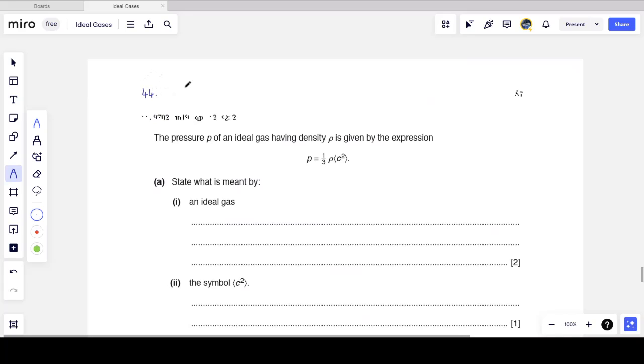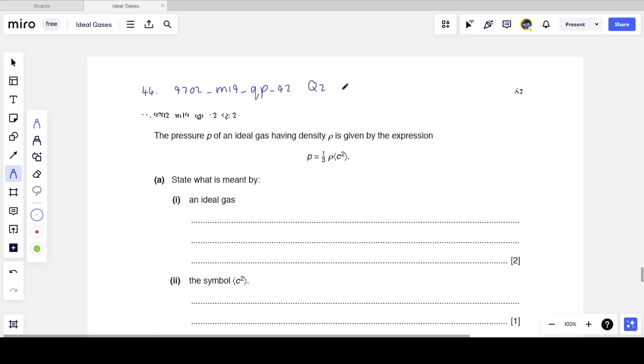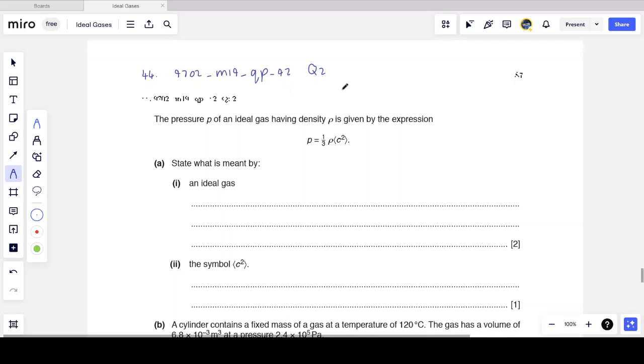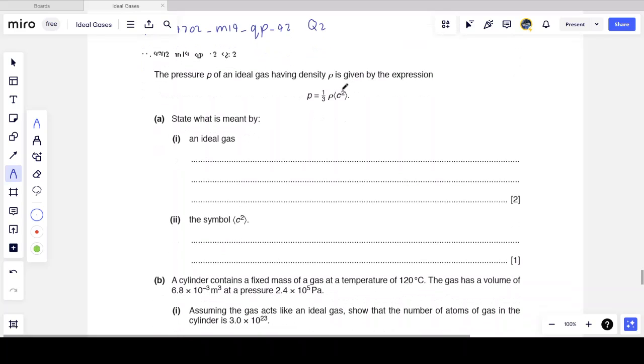Next is question 44. And this is from the March 2019 exam, question paper 4, variant 2, and question 2 from that exam. We are told that the pressure P of an ideal gas having density rho is given by 1/3 rho c squared. And we first are told to explain what is meant by an ideal gas.